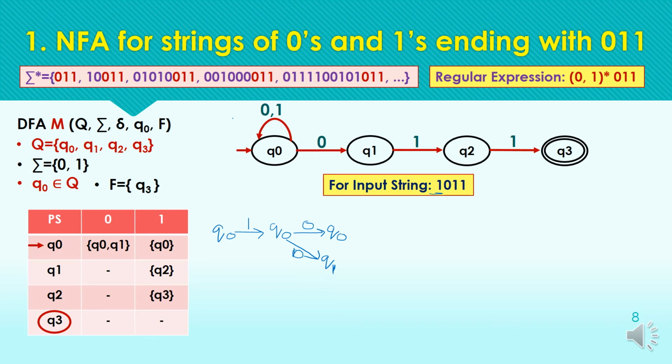Next, we have the input symbol 1. So we have to continue with all the paths. If we have 3 paths, we have to continue with 3 paths if possible.